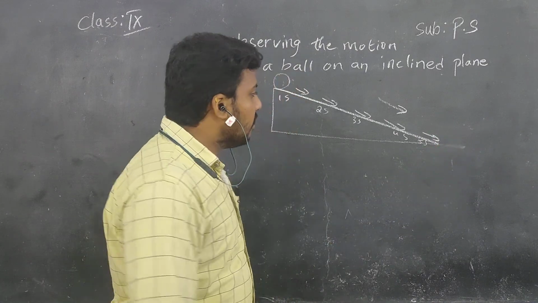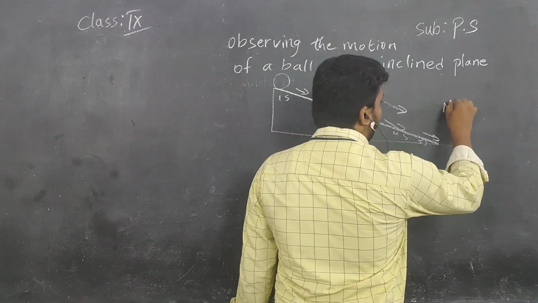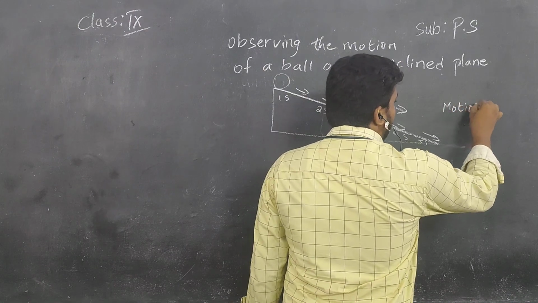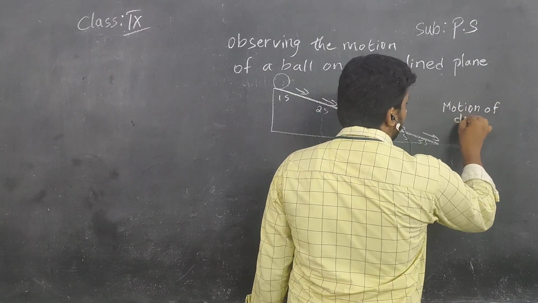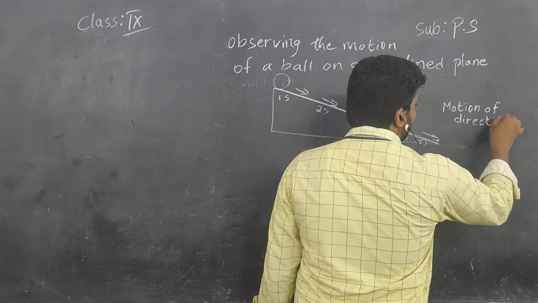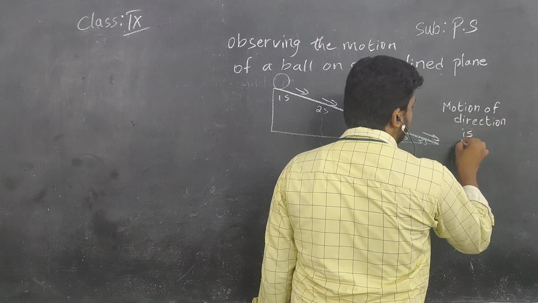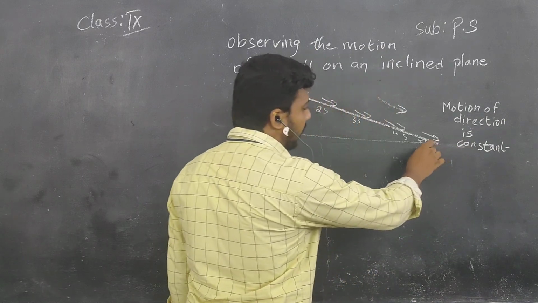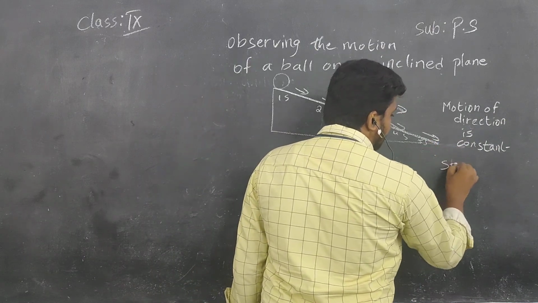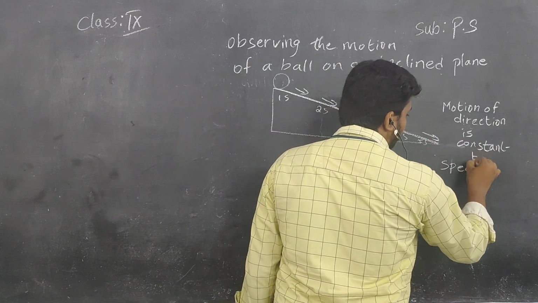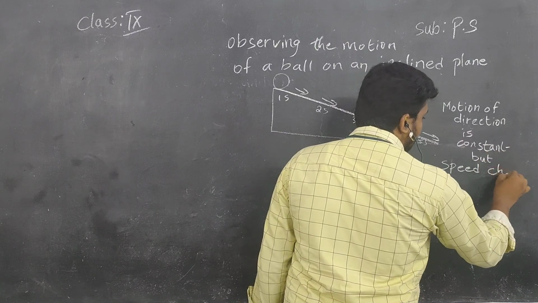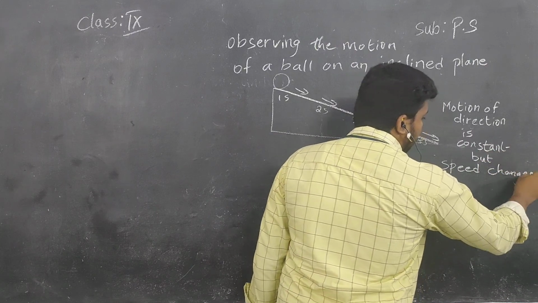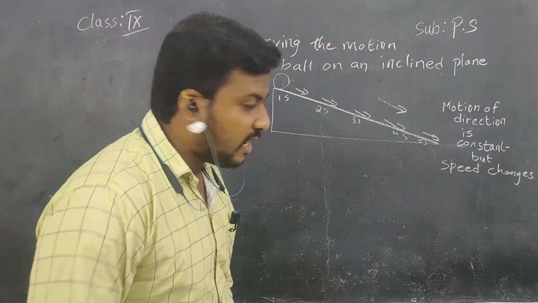So children, here you have to note that the motion of direction is the same. The motion of direction is constant. It is going to the bottom of the inclined plane, but the speed changes, children. Okay, coming to the next activity.